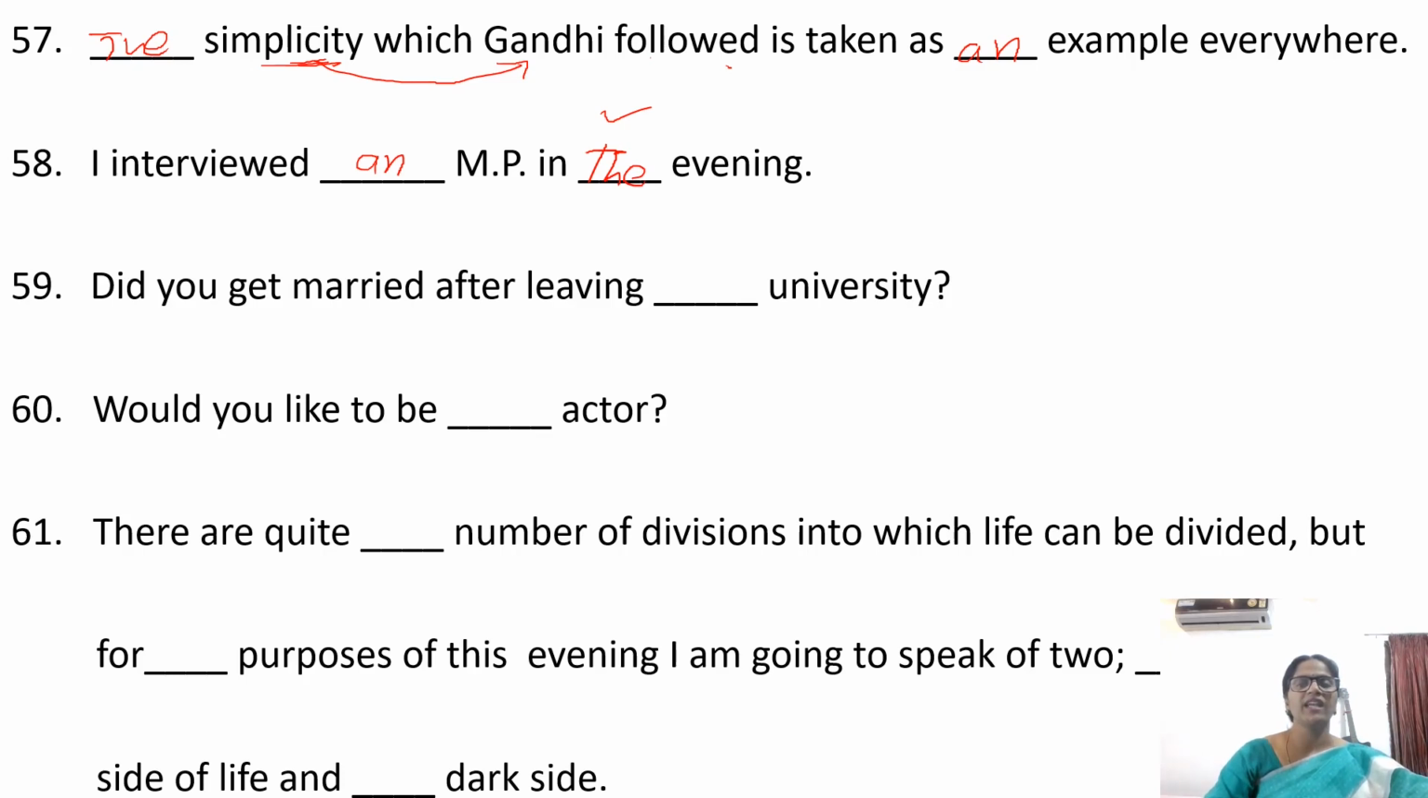Did you get married after leaving the university? Are we talking about any university? No, we are talking about the particular university which I left after marriage. Would you like to be an actor? Okay, actor is a profession. Before the names of professions, we have to use the indefinite article, either a or an.